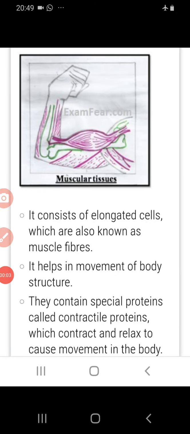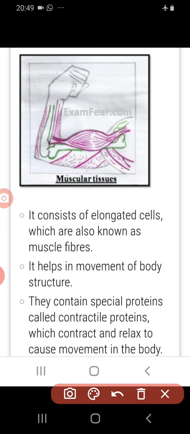Students, today we will study another type of animal tissue, that is the muscular tissue. Muscular tissue consists of elongated cells which are also known as muscle fibers. It means the muscle cell or the muscular tissue is made up from the muscle fiber. These muscular tissues help in the movement of the body structure, means you walk, you do your work. All of the movement done by you is helped by the muscular tissue.